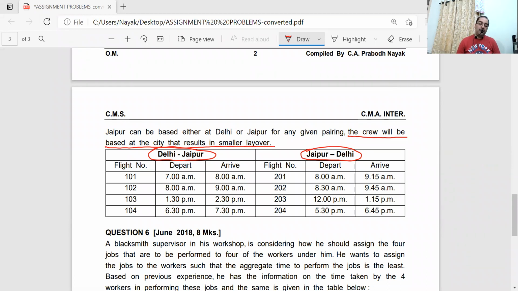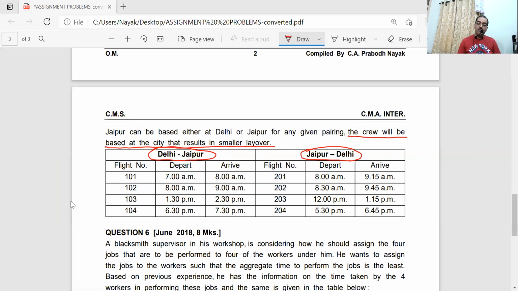So 101, 7 to 8. Immediately at 8 o'clock, it cannot depart from Jaipur to Delhi. So 8 o'clock means next day 8 o'clock. Next day 8 o'clock. Okay, like that.